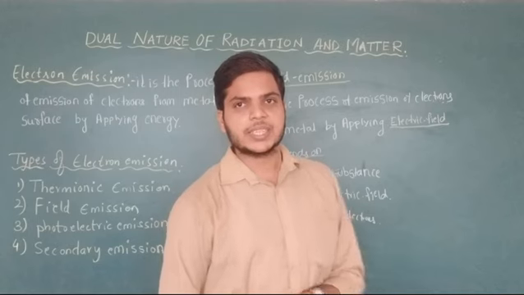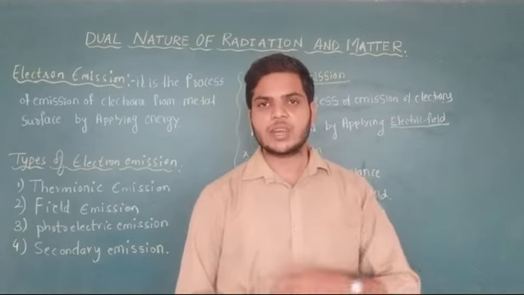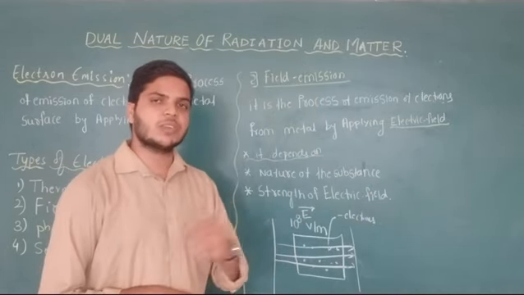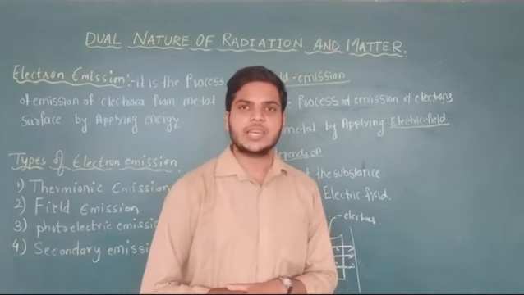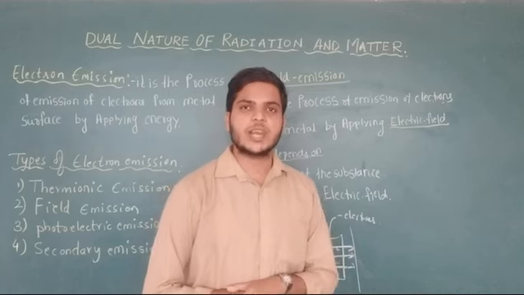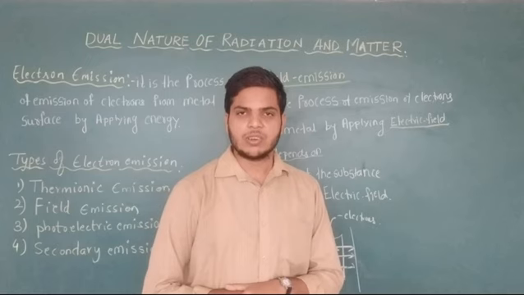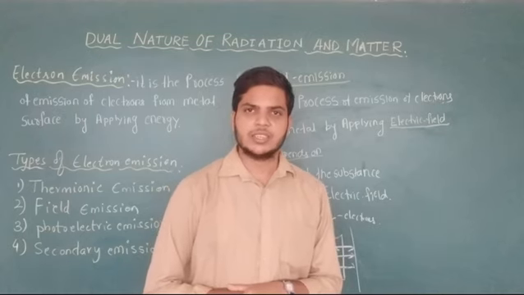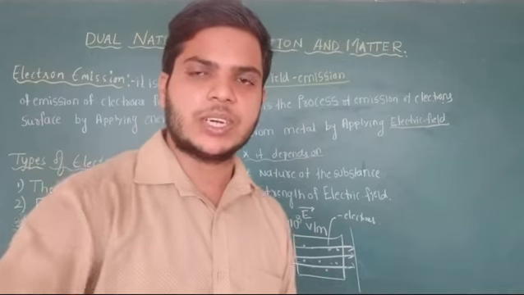If you are applying a strong electric field to the metal surface, then a large number of electrons will absorb the electric field, therefore field emission will be more, that is, more electrons will be coming out. If you are applying a small electric field to the metal surface, then a small number of electrons will be absorbing and field emission will be small. Therefore, from this what we conclude is field emission is directly proportional to the strength of the electric field. Therefore, we must apply a large electric field to get more field emission.